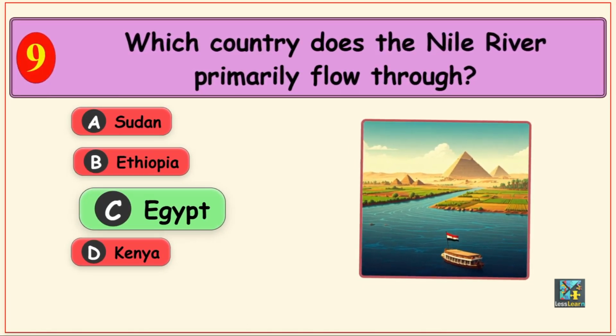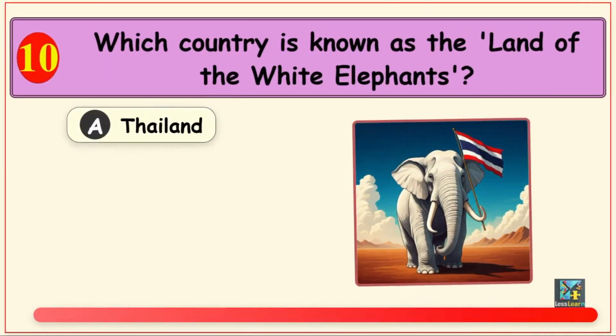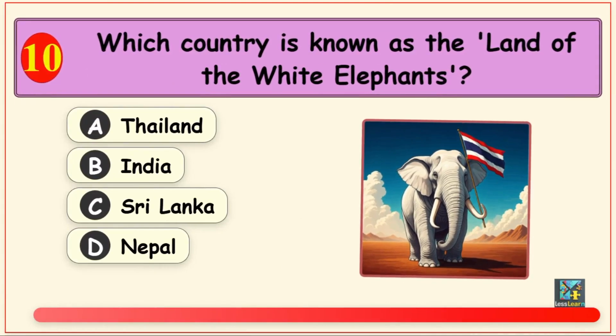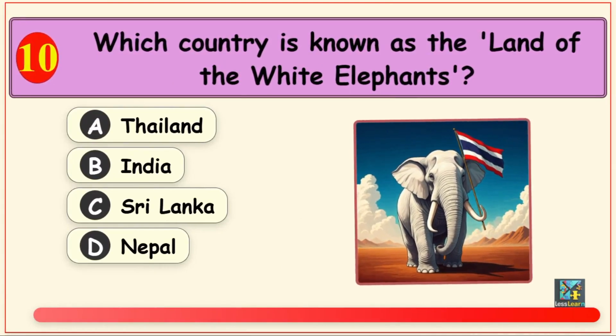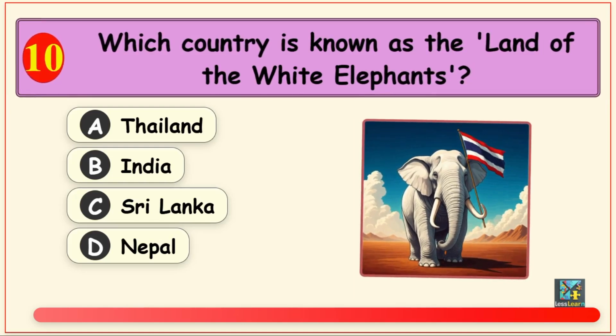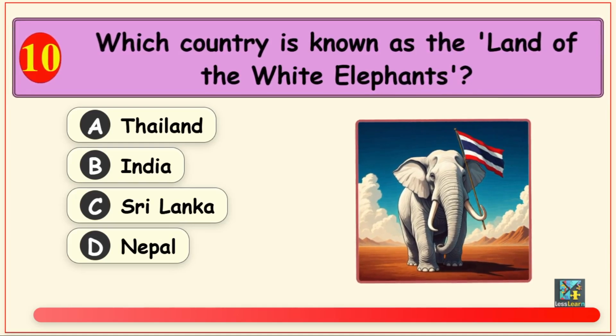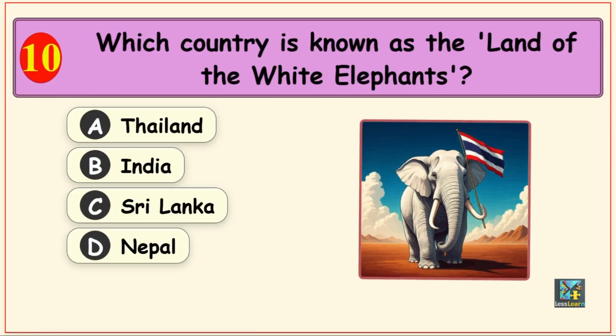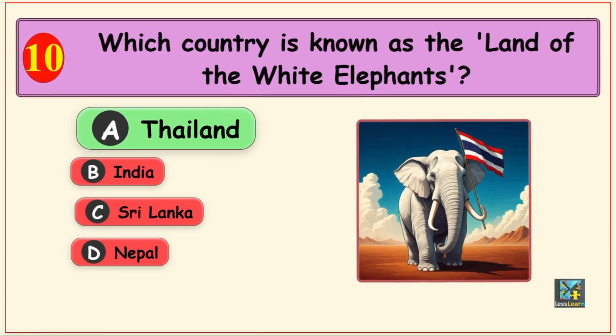Your next question is, which country is known as the land of the white elephants? Options are Option A, Thailand, Option B, India, Option C, Sri Lanka, and Option D, Nepal. The answer is Option A, Thailand.